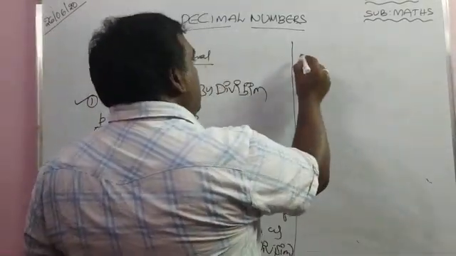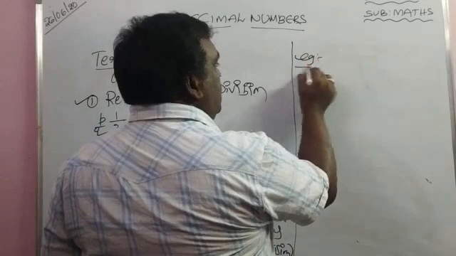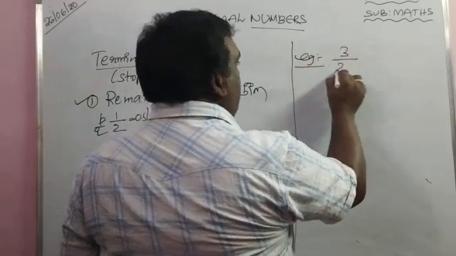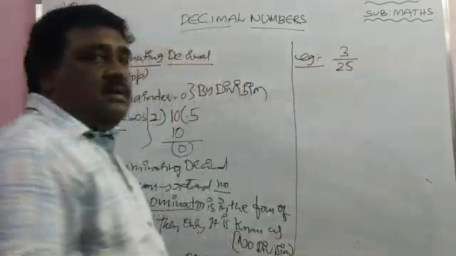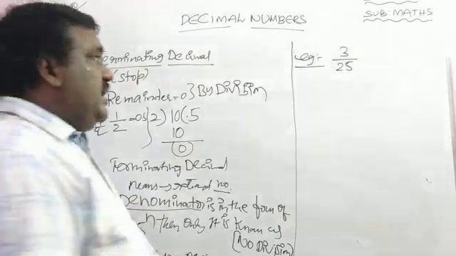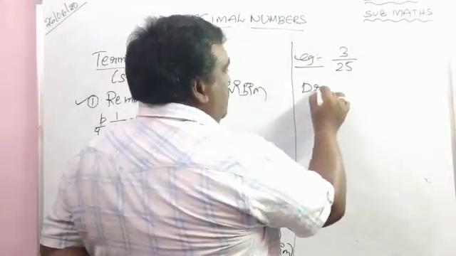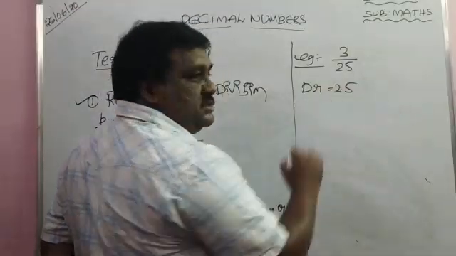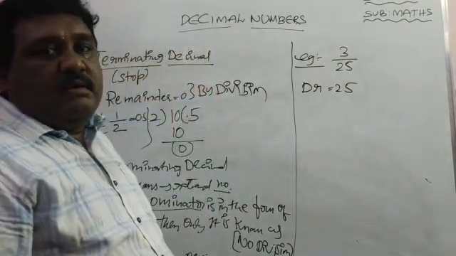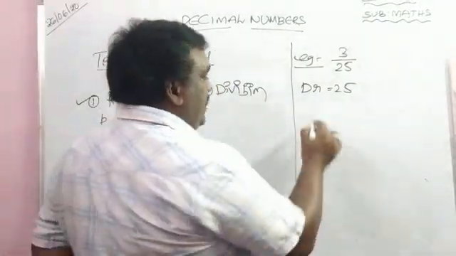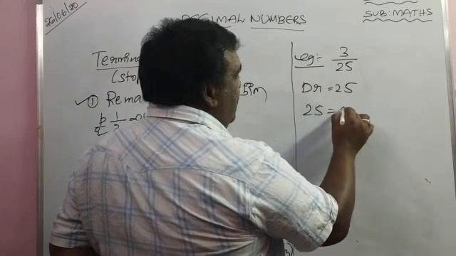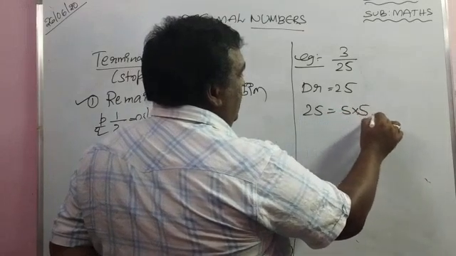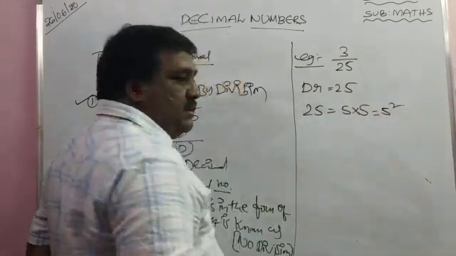Then we will see one example: 3 by 25. What is the denominator? The denominator is 25. How to write 25? 5 into 5 equal to 5 square.